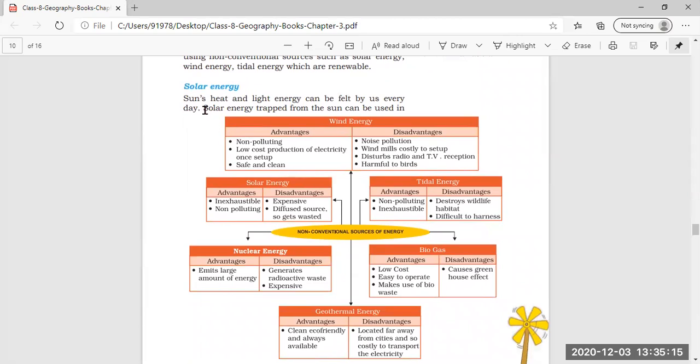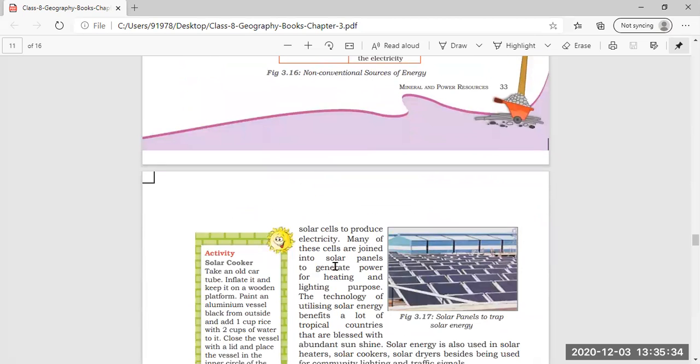Now, first of all, we'll read about solar energy. What is solar energy? The sun's heat and light energy can be felt by us every day. This heat and light energy of the sun is termed solar energy. Solar energy trapped from the sun can be used in solar cells to produce electricity. So this heat and light of the sun gets trapped, gets accumulated in the solar cells, and that produces electricity.